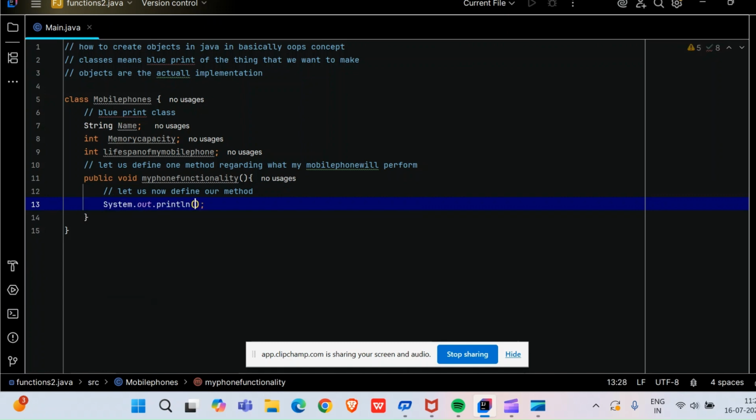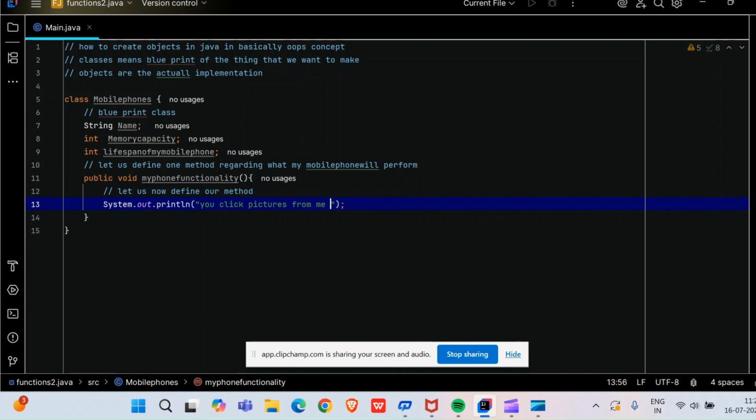What is the meaning of sout in IntelliJ IDEA? Sout means System.out.println. What this method will perform is, you can click pictures from my mobile phone, from me.